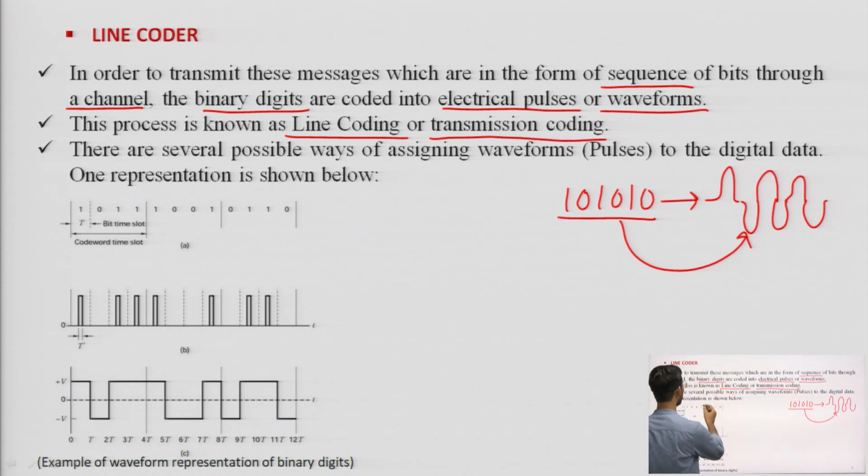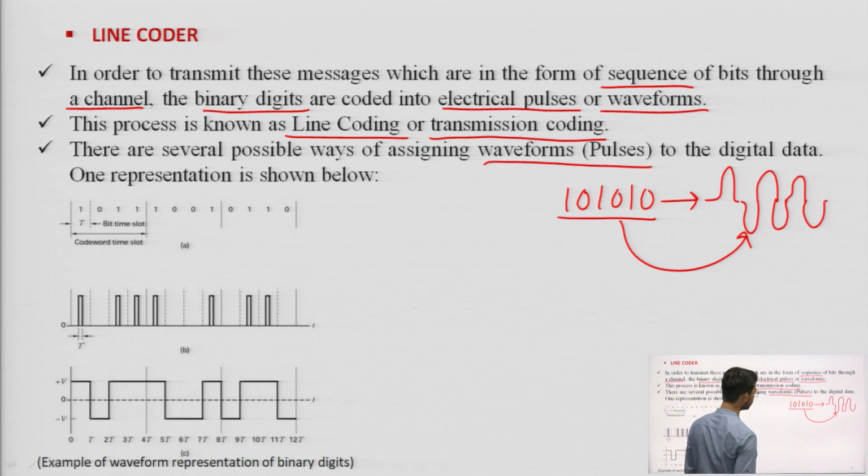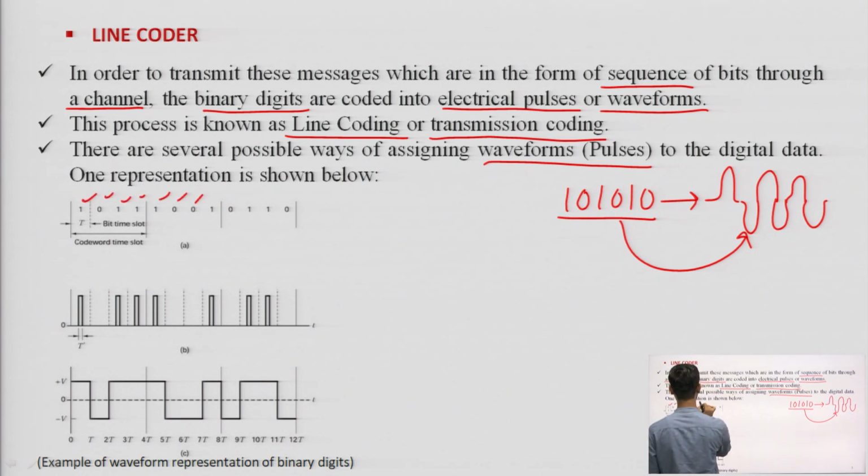There are several possible ways of assigning waveforms, that is, pulses, to the digital data. So several types of line coding techniques are there, and one representation is shown below. Let us say this is 1 0 1 1 1 0 0 1 0 1 1 0.